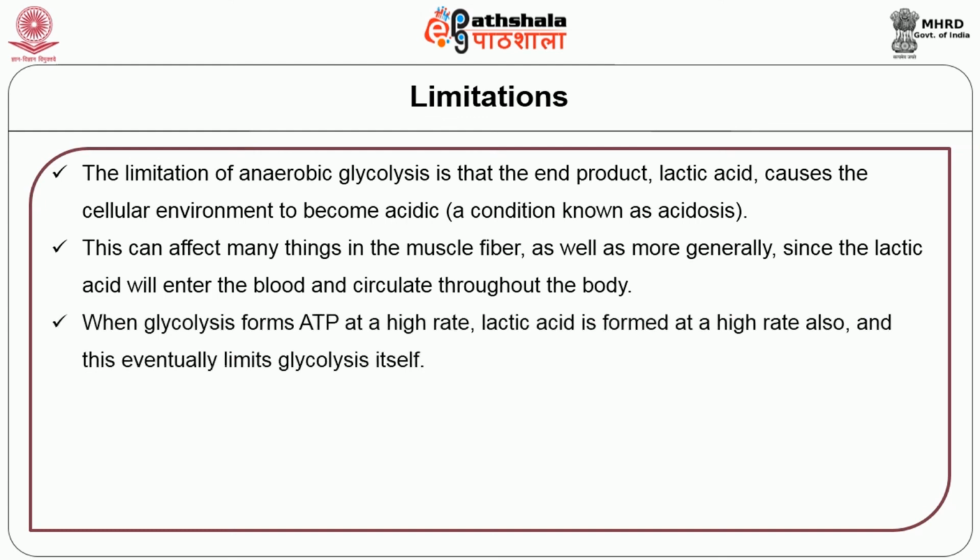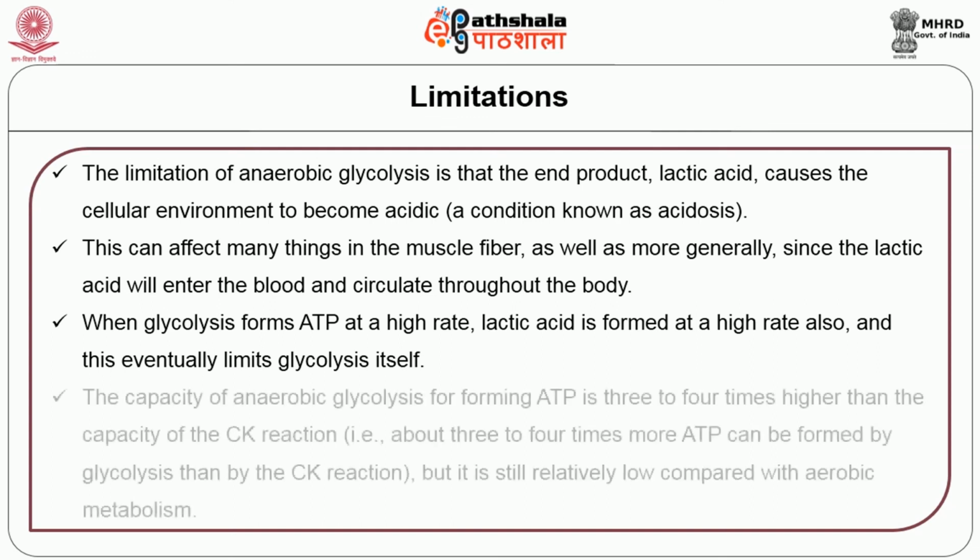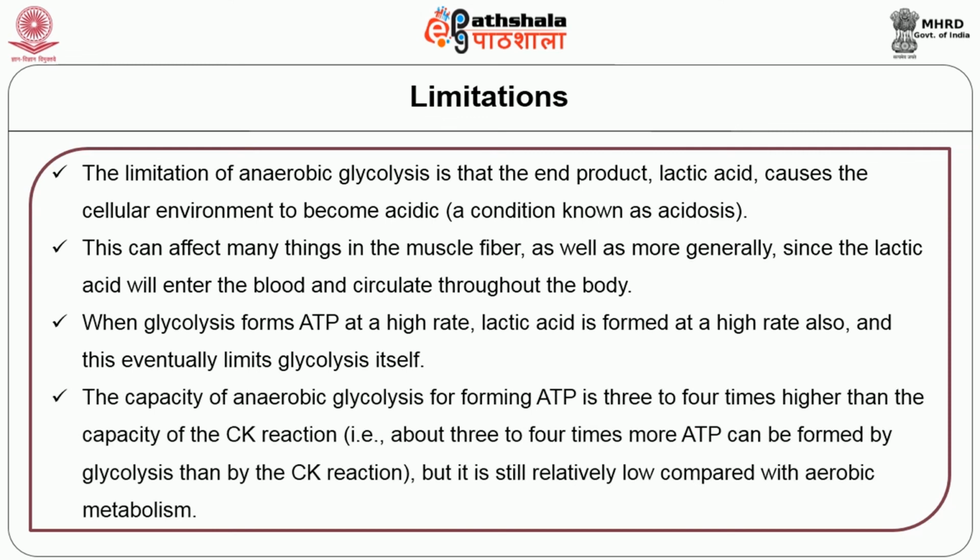When glycolysis forms ATP at a higher rate, lactic acid is formed at a higher rate also, and this eventually limits glycolysis itself. The capacity of anaerobic glycolysis for forming ATP is 3 to 4 times higher than the capacity of the CK reactions. That is, about 3 to 4 times more ATP can be formed by glycolysis than by CK reactions, but it's still relatively low compared to aerobic metabolism.